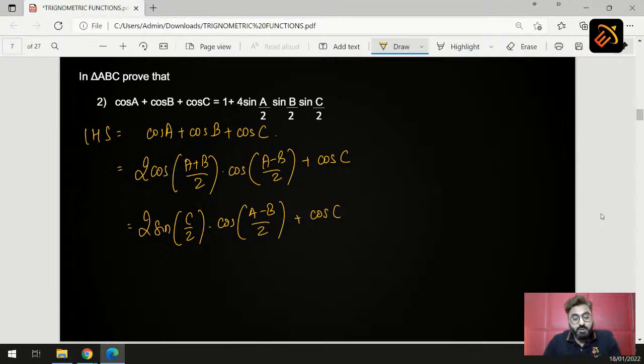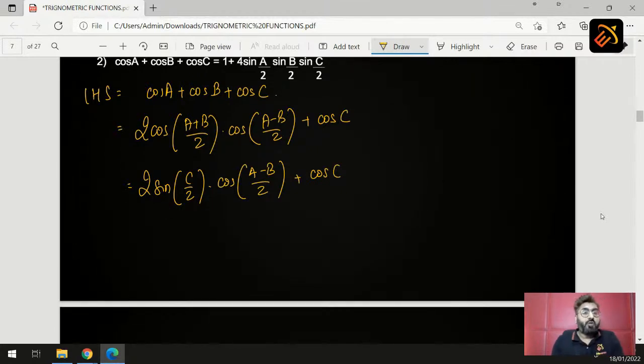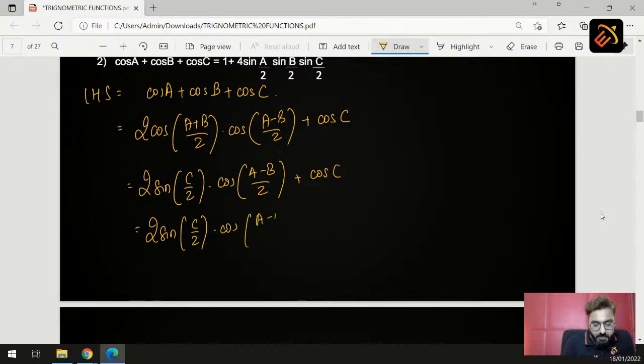As I mentioned earlier students, which trigo formula to use, where, when, why and how, it is not on us. It is basically the need of that sum. So in this particular case we will apply half angle formula of cos. Which formula? 1 minus 2 sin square. The reason is we have sin C by 2 here. So the next step will become 2 sin C by 2 into cos of (A minus B) by 2 as it is, प्लस cos C को लिखेंगे 1 माइनस 2 sin square C by 2.